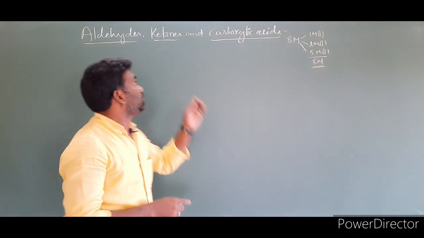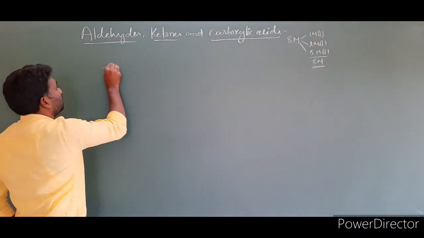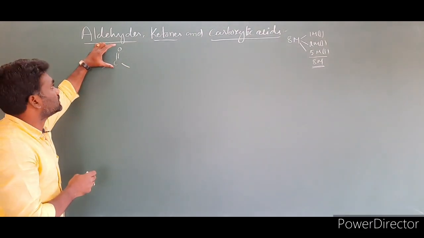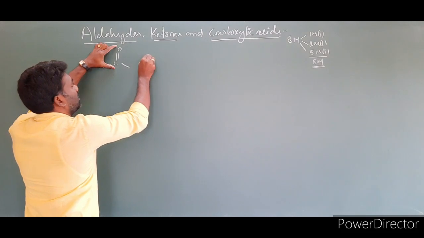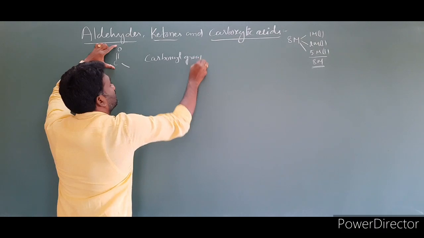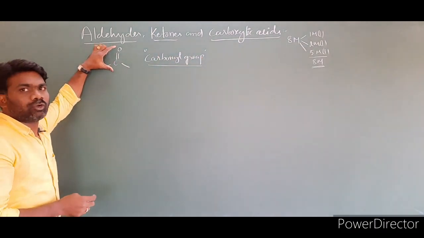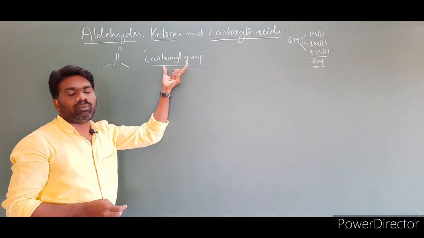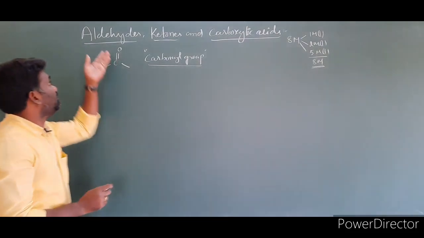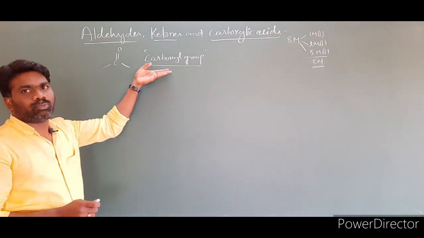Now let us look at what aldehydes, ketones and carboxylic acids are. The C double bond O functional group, the carbon oxygen double bond, is called a carbonyl group. The compounds which contain a carbonyl group are called carbonyl compounds, for example aldehydes and ketones. Now let us look at some compounds containing the carbonyl functional group.